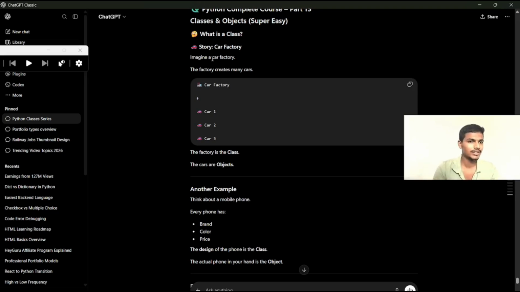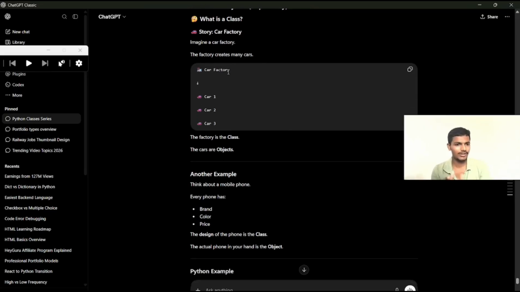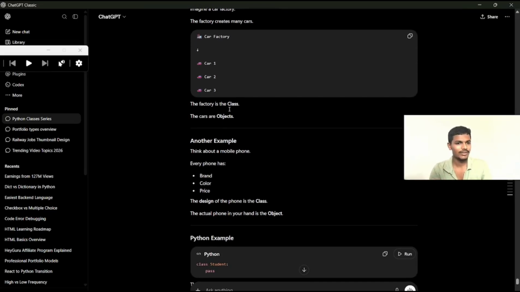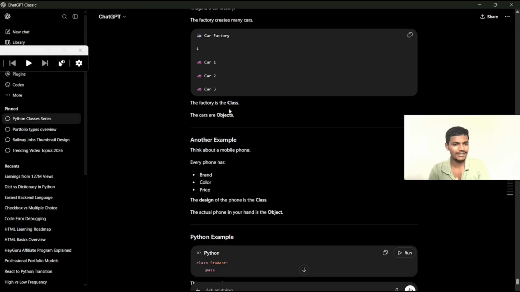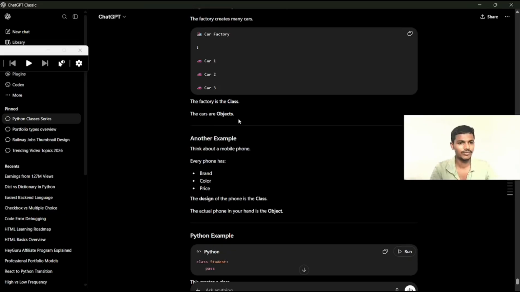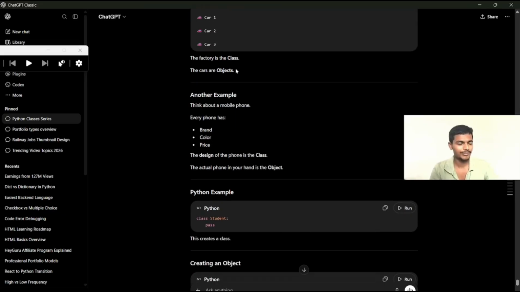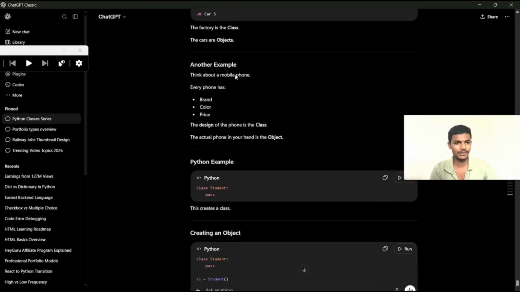Okay, imagine a car factory. The factory creates many cars. The cars are arranged in a sequence: car 1, car 2, car 3. The factory is the car class. The cars are objects. The factory has one route map, and that route map is the class. The data inside is called objects. Objects are runtime. I will explain in a detailed way.